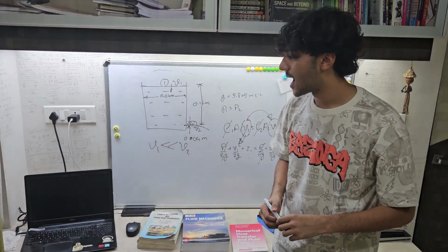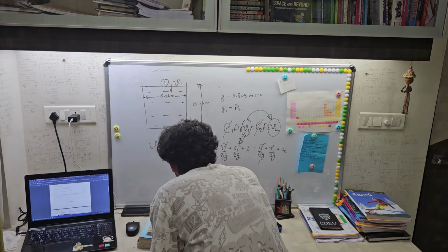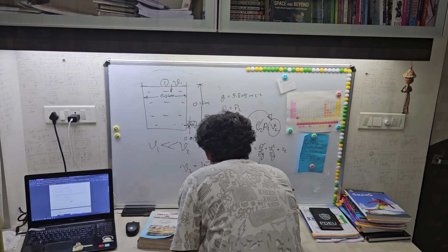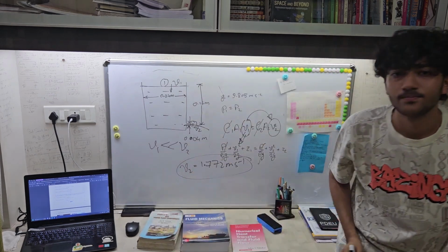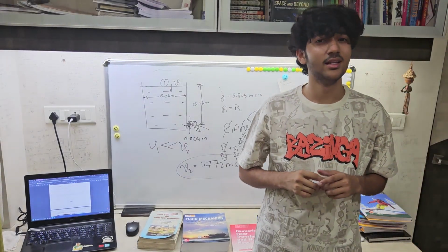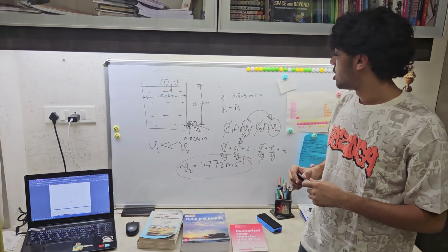On solving that we get the value of v2 to be 1.772 meter per second. You can do the calculations on your own, or I'll share the report in the description of this video if you want to refer to the calculations.